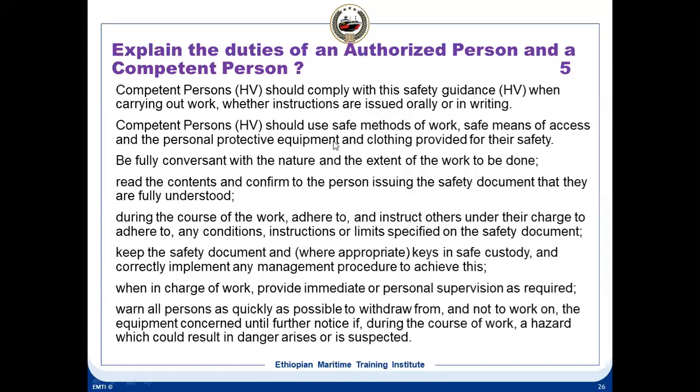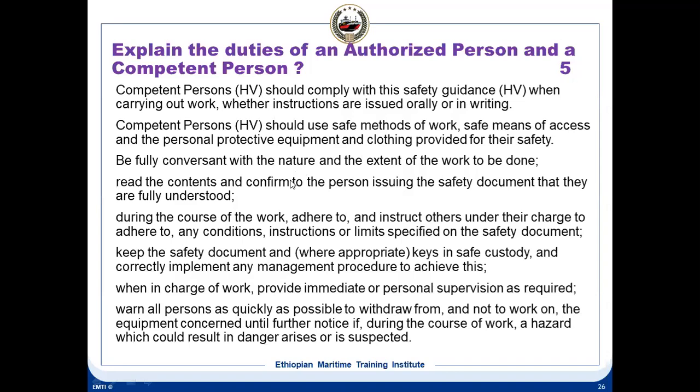The competent person should use safe methods of work, safe means of access, and the personal protective equipment and clothes provided for safety. He has to follow all this. He should be concerned with the nature and extent of the work to be done. He should be thorough and know what he is going to do, because technically also you should be well aware of it.